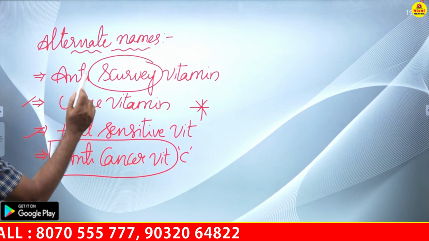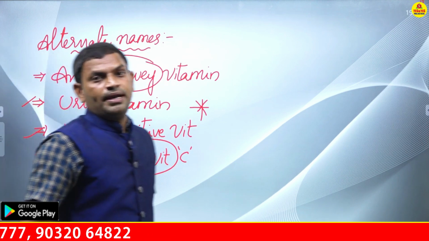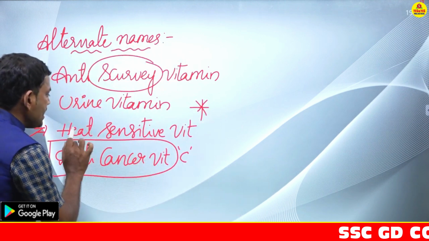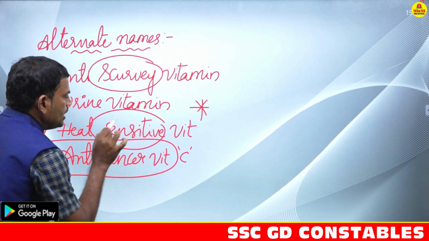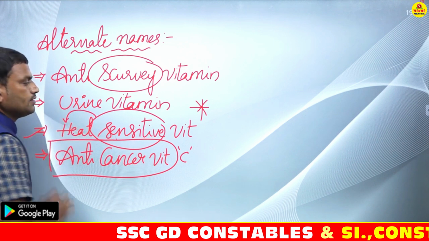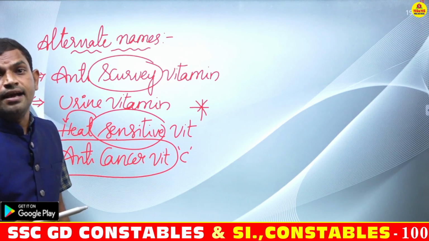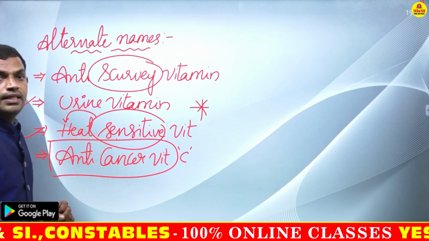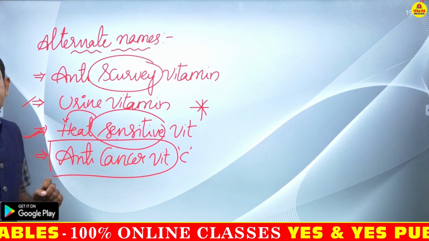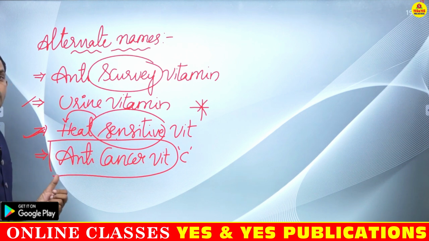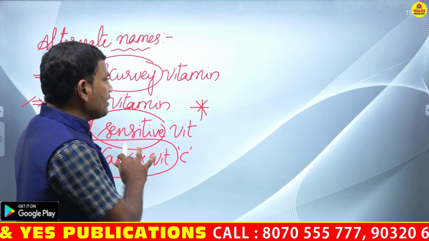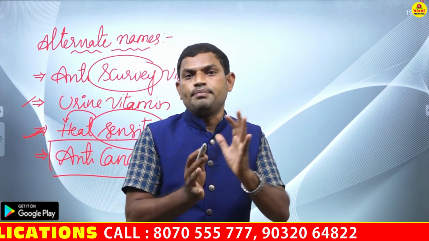Next, why is it called a heat sensitive vitamin? What is the meaning of the word heat sensitive? That means it is very sensitive to heat. That means overheating of food destroys vitamin C. That's why it is called heat sensitive vitamin, right? Next, as I already explained about the anti-cancer vitamin. So these are the alternate names of vitamin C.